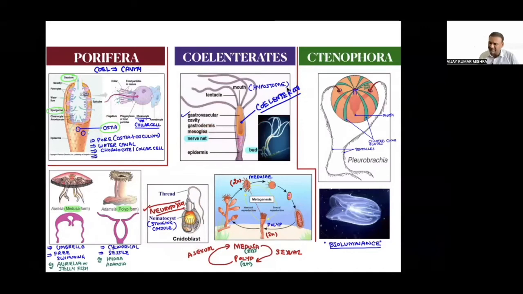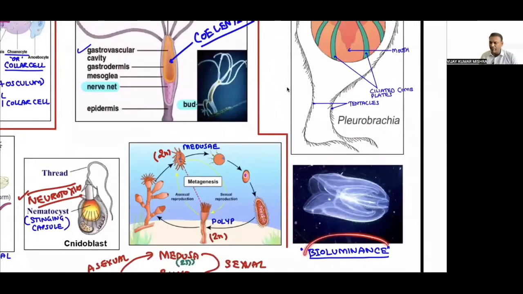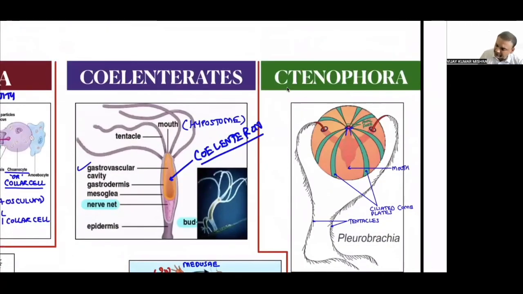Yes, sir. Let's discuss the diagram of Ctenophora as well. Ctenophora, the example is Pleurobrachia. They have a bioluminescence property. They are going to be exclusively marine only, means they are going to be seen in marine water only. No freshwater species. There will be no asexual reproduction in this organism. No asexual reproduction, absolutely compulsory without any exception. They are going to be marine in their habitat. This point needs to be taken by you.